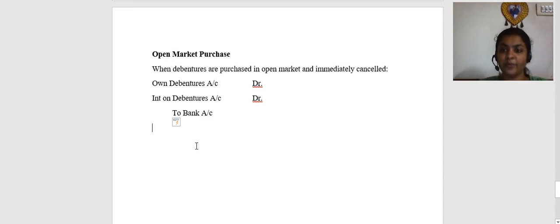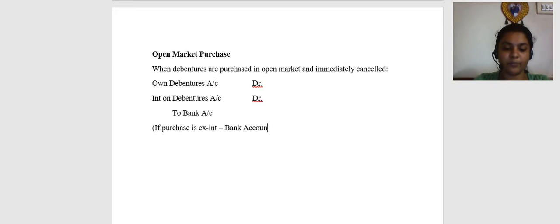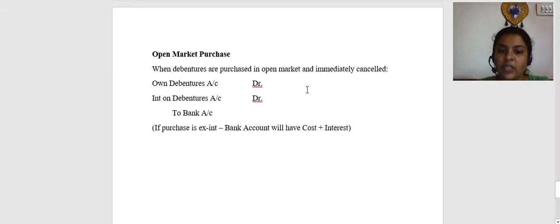If the own debentures are purchased ex interest, then the own debentures account will have the cost, interest will be calculated separately, and bank account will be taken based on cost plus interest.